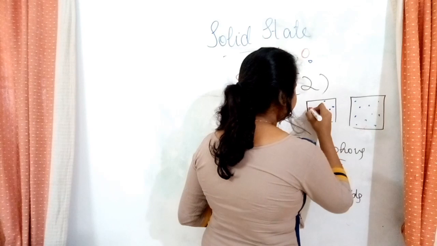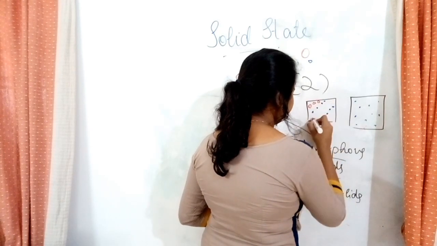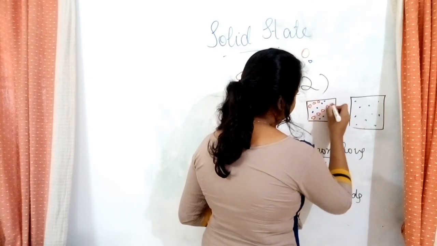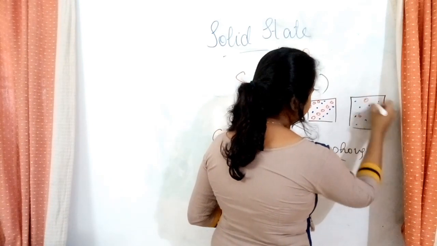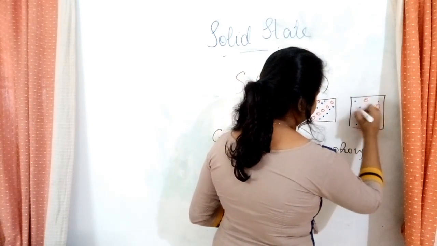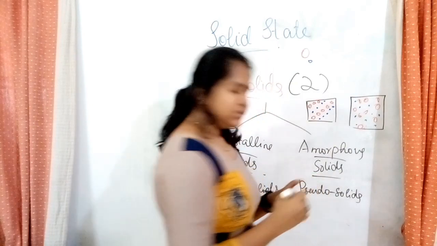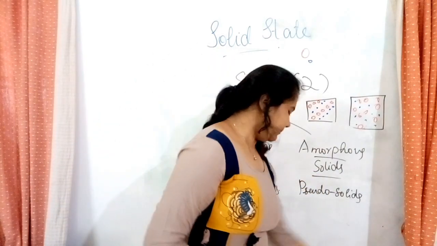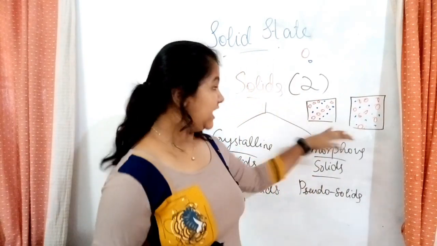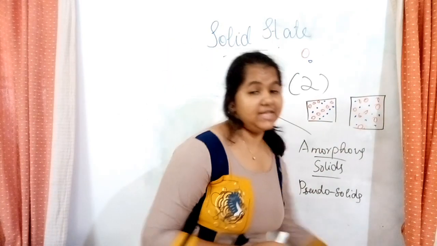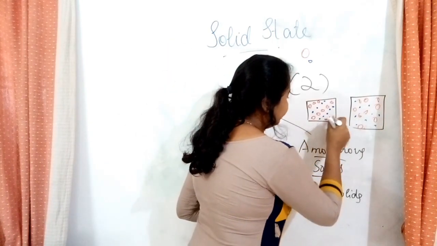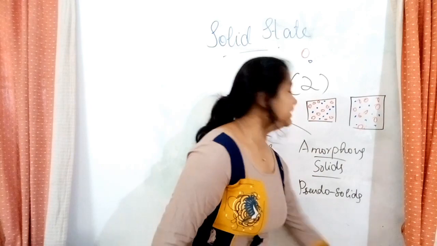Let's take the bigger particles. There are two constituent particles. So, this is the bigger constituent particle. Over here, what can you see? That here there is a regular pattern, a particular arrangement.